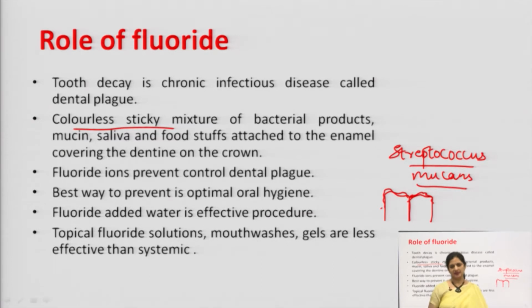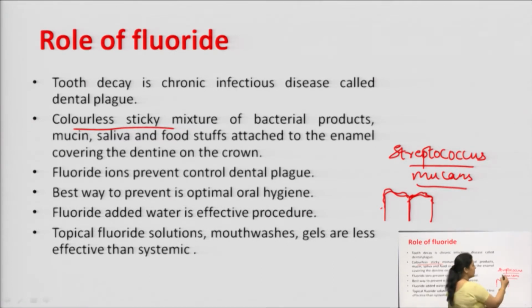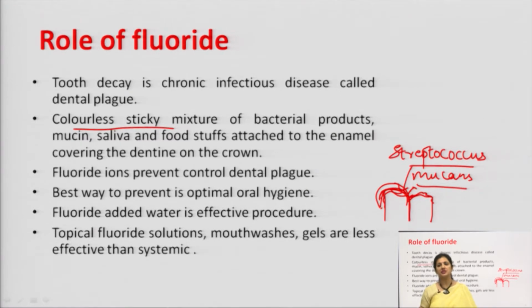How does fluoride help there? What happens when this organism reacts here and breaks down this food stuff? It extracts out calcium. So, that is the process of demineralization which leads to the tooth decay. Fluoride comes into play because fluoride does the process of remineralization.